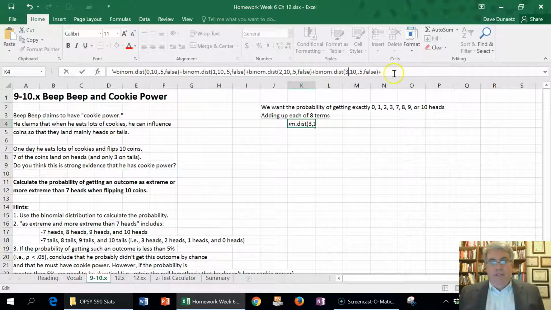Now we could have done a cumulative for getting 3 heads or fewer there, but I'm copying out all 8 terms, so we don't have to worry about the cumulative part.